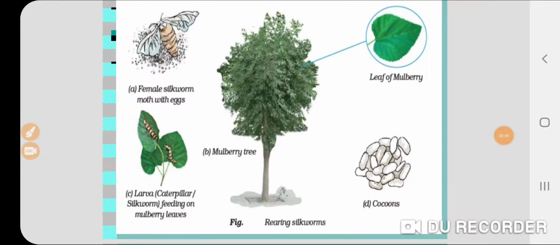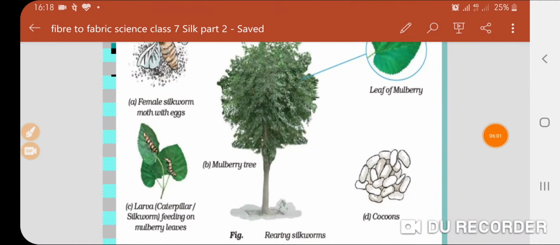Here we have a picture of the rearing of the mulberry silkworm. This picture shows how the silkworm develops. I am going to share a video with this to help you learn this topic better.